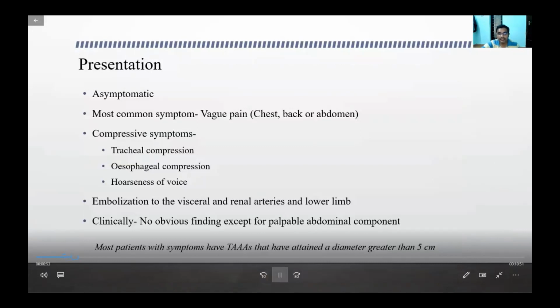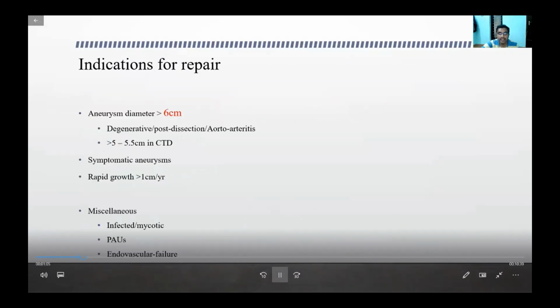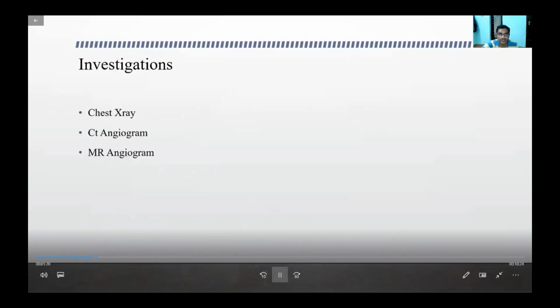They may be asymptomatic, detected routinely during any other investigation. The most common symptom is pain, either chest or back pain based on the extent. Sometimes compressive symptoms like breathing difficulty because of bronchial compression, or dysphagia, can also happen. We usually wait up to 6 centimeters in patients who are asymptomatic because the morbidity associated with intervention is more compared to the rate of rupture. In symptomatic patients, we usually intervene at 5.5 centimeters.